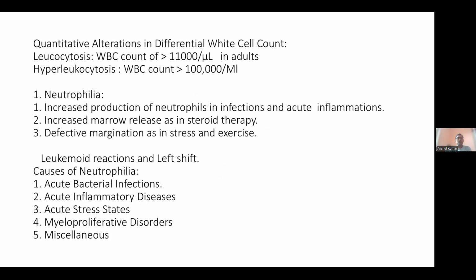So first of all, there are infections, obviously. Different types of infections, like acute bacterial infections such as pneumonia, pyogenic meningitis, cellulitis, infected burns, and diphtheria, are the common acute bacterial infections. Then coming to acute inflammatory diseases like acute rheumatic fever or acute appendicitis. Then acute stress states like post-surgery, post-hemorrhage, myocardial infarction, then myeloproliferative disorders like chronic myeloid leukemia and polycythemia vera.